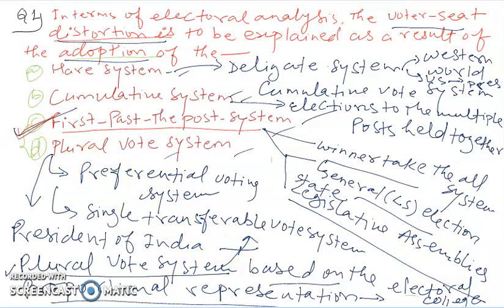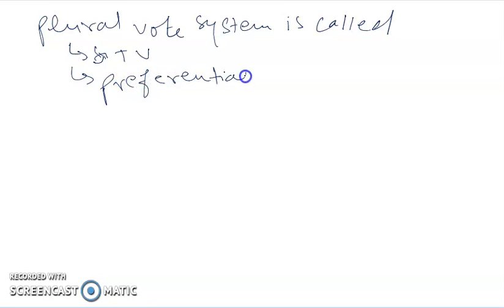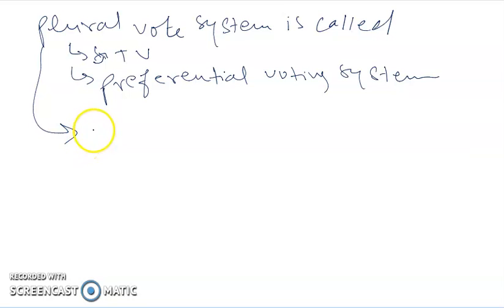Let me take a new slide. So we are saying that the plural vote system is also called single transferable voting system, and it is also called preferential voting system, and in India this method of election is applied in the presidential election.